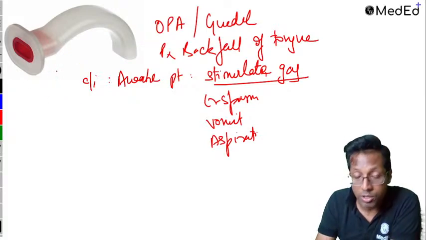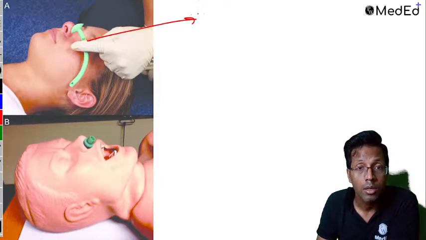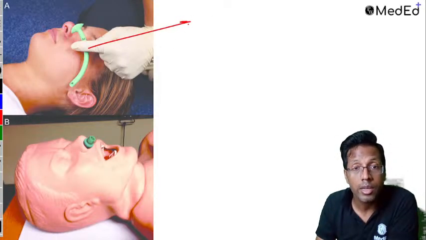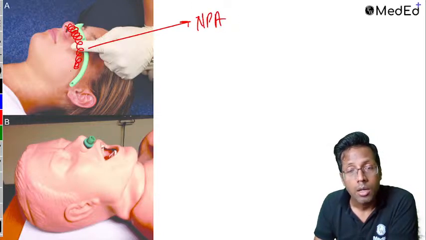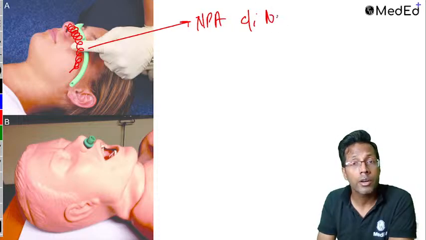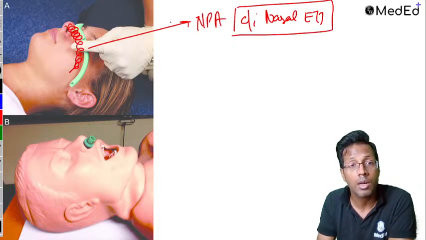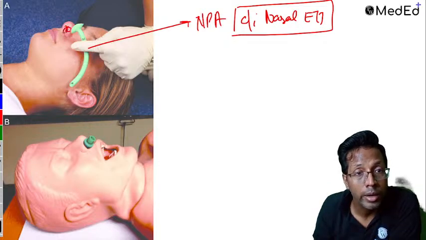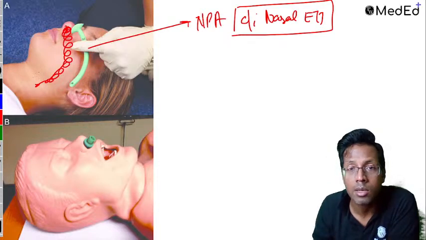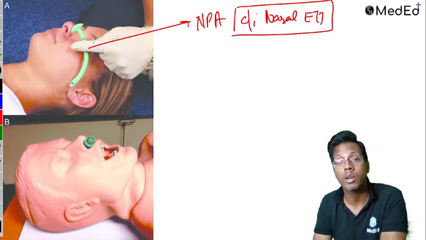And therefore, in an awake patient, what you can use is the nasopharyngeal airway. So this is what is called a nasopharyngeal airway or the NPA. Remember, it goes from the nose. Remember all the contraindications of the nasal endotracheal tube? The same hold true here also. Fracture base of skull, CSF rhinorrhea, coagulopathy, nasal, nasopharyngeal, retropharyngeal pathology. All of these are the same, just like the nasal endotracheal tube.